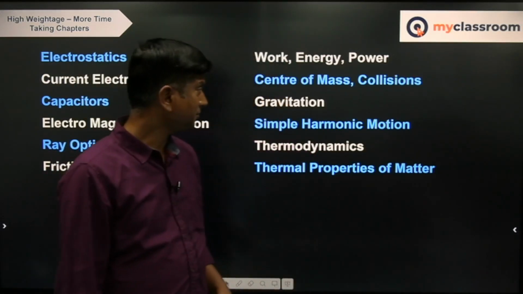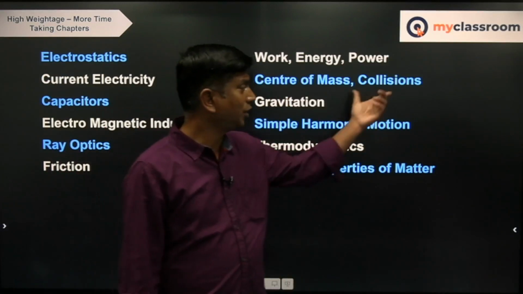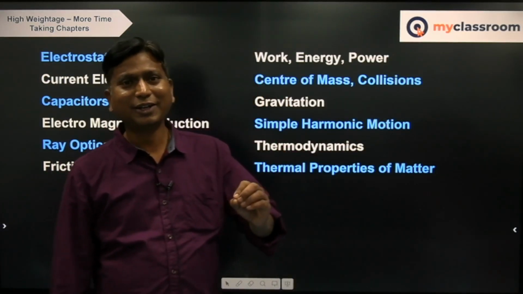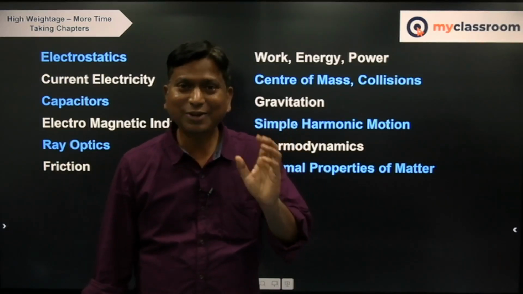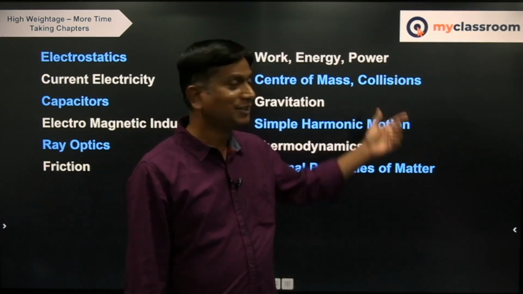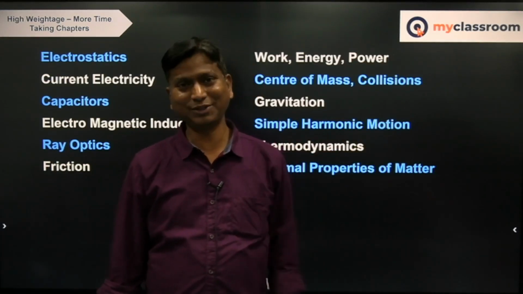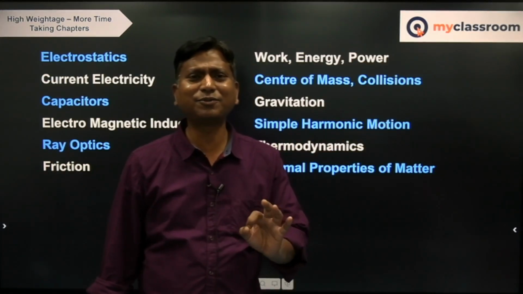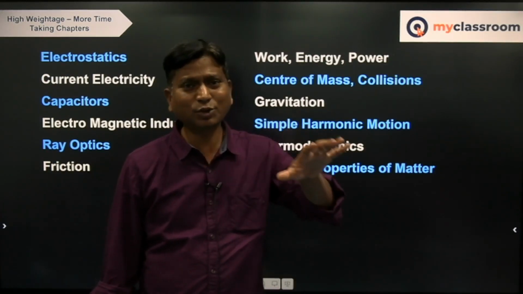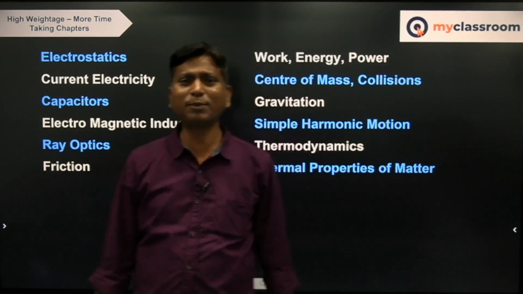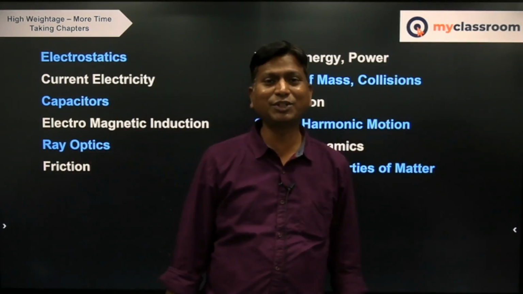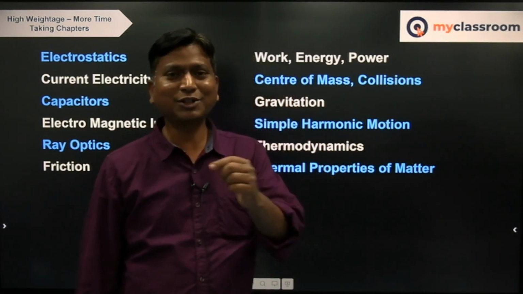And regarding the collisions also, we should know the formulas for head-on collisions. It can be elastic or inelastic head-on collisions, or the questions will also be asked on oblique collisions. So the simple basic fundamental thing is conservation of linear momentum. Initial momentum of the total system is equal to the final momentum of the total system. Most of the time they will be putting a question on oblique collisions, in which you have to have a strong knowledge of vectors.